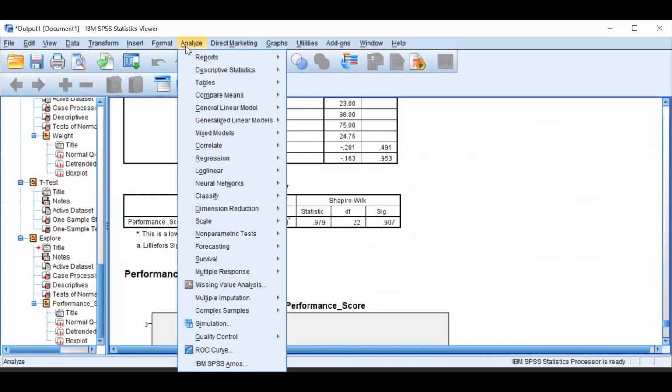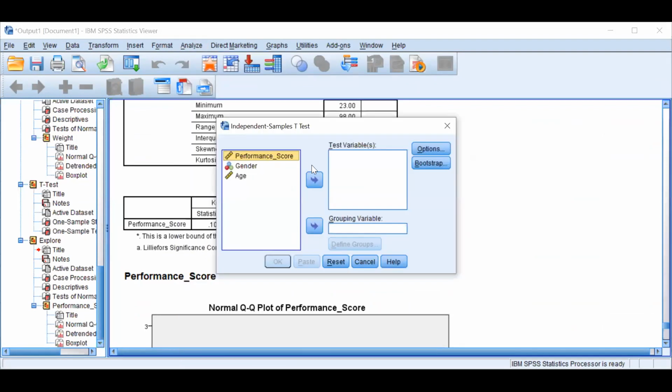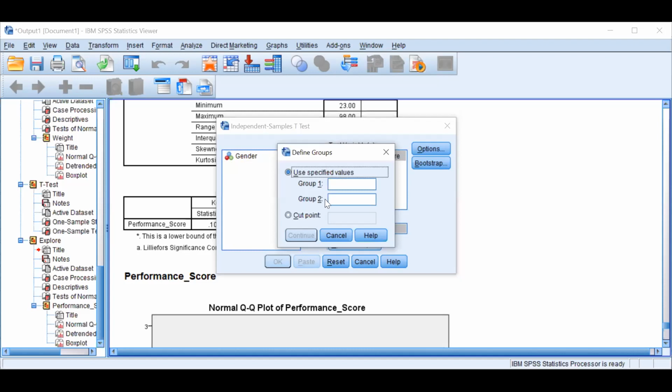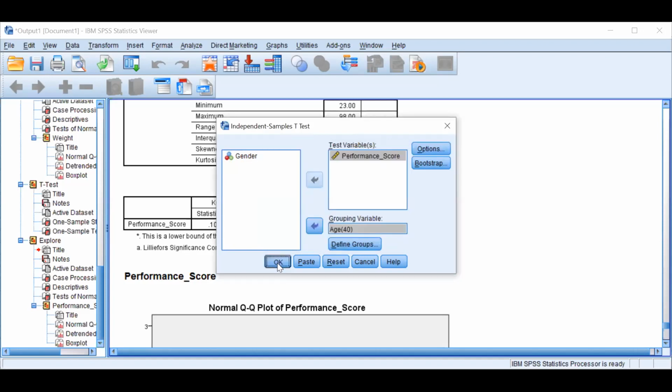Very good, very good. Now what I will do now? Analyze, compare means, independent sample, because I am comparing two groups. Okay. Test variable is this, on which statistics I should do that? I can take any. What you will suggest? कहाँ जाऊँ? Age. Let's see to age. Now for age, I don't have any groups. Yes, ma'am. A cut point. Let's say 40. Okay. Continue. Options में I don't have anything to do.